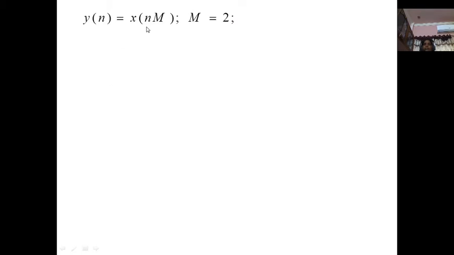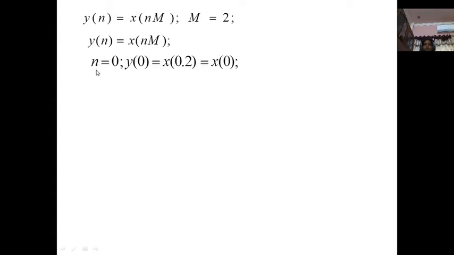Y of n equal to x of nM. We considered here M equal to 2. Here I am going to substitute M equal to 2. N equal to 0. That means we are obtaining the y of 0 sample, the output 0th sample, from this decimation procedure.